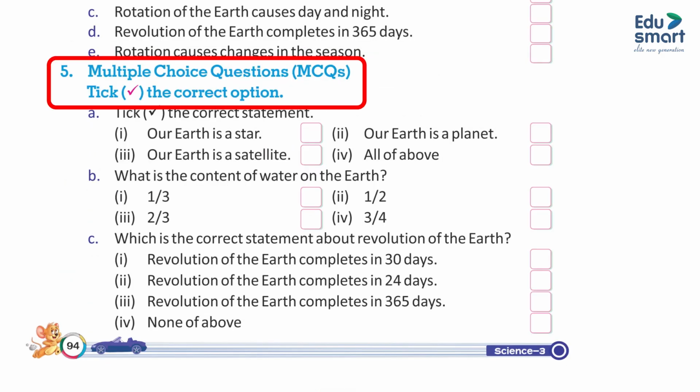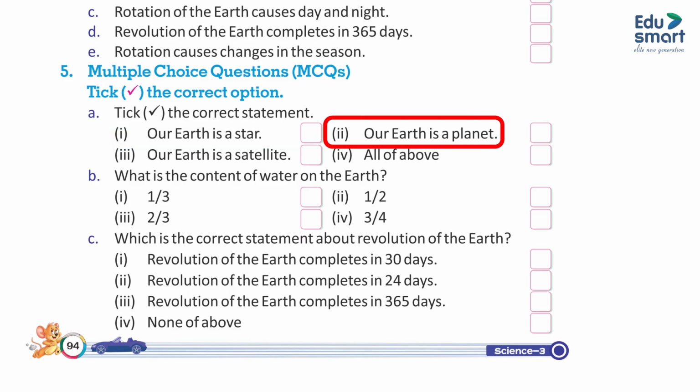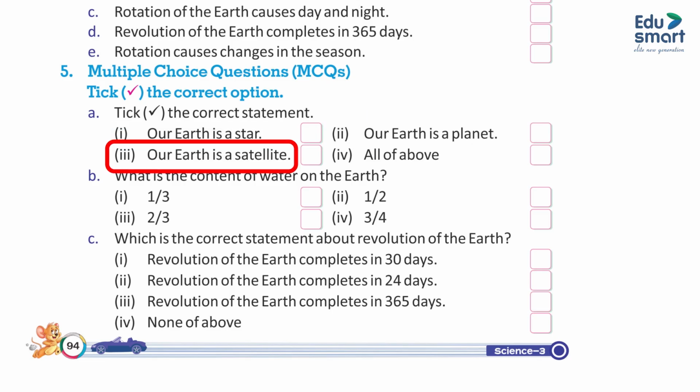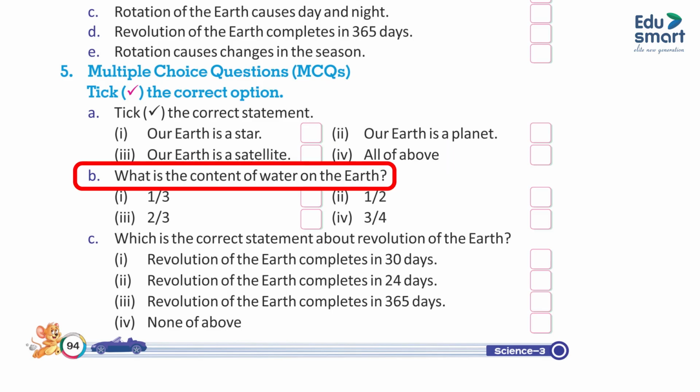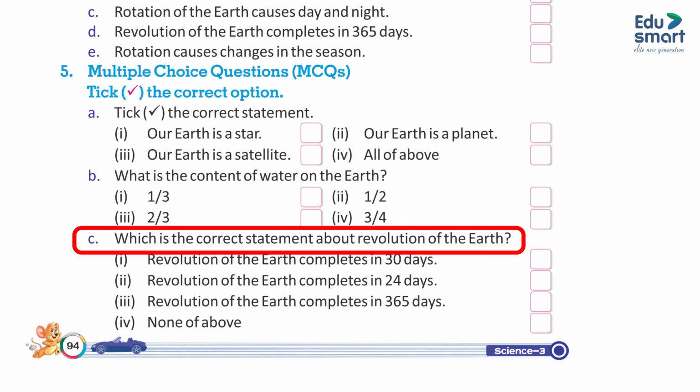5. Multiple choice questions. Take the correct option. A. Take the correct statement. 1. Our earth is a star. 2. Our earth is a planet. 3. Our earth is a satellite. 4. All of the above. B. What is the content of water on the earth? 1. 1/3. 2. 1/2. 3. 2/3. 4. 3/4. C. Which is the correct statement about revolution of the earth?